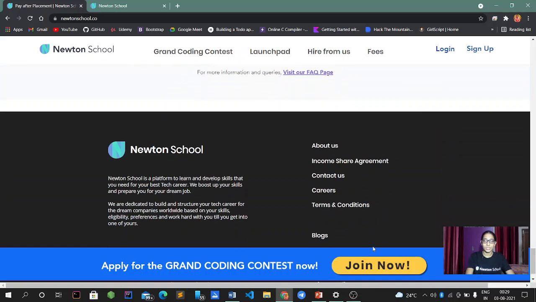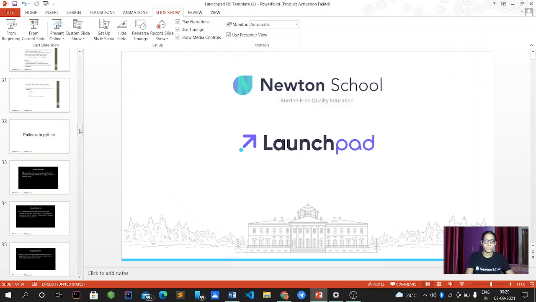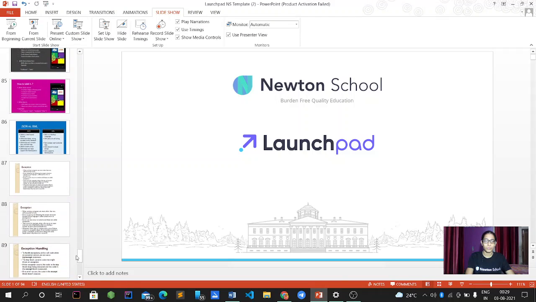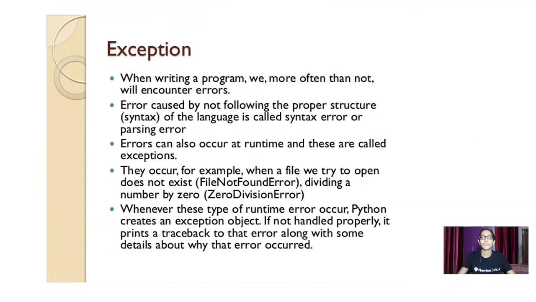Let's move to the concept of Python exceptions. We're going to study what Python errors actually are and how they are handled with certain blocks, that is try, except, and finally.